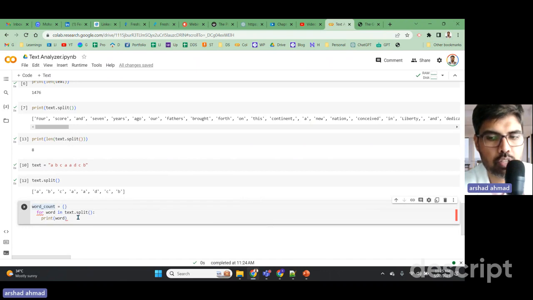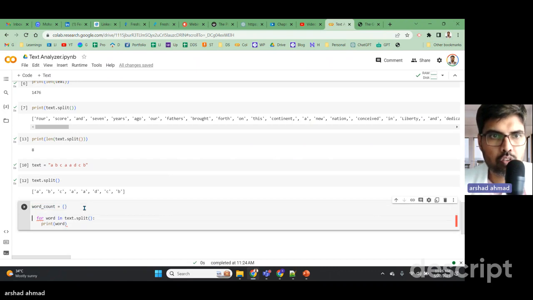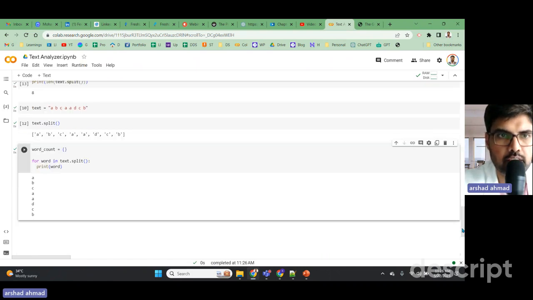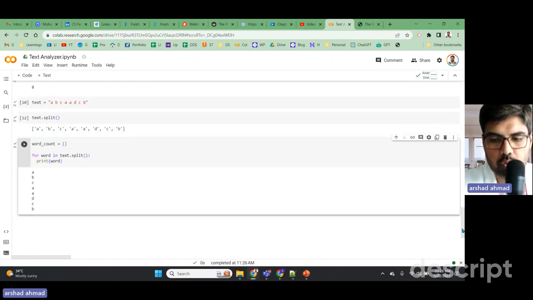So it is going to print the unique number of words that are there. Something is a little bit wrong here. Okay, run this. So now it has printed all the words that are there. So this is what we want to do.